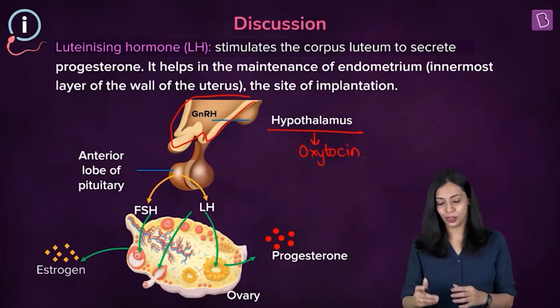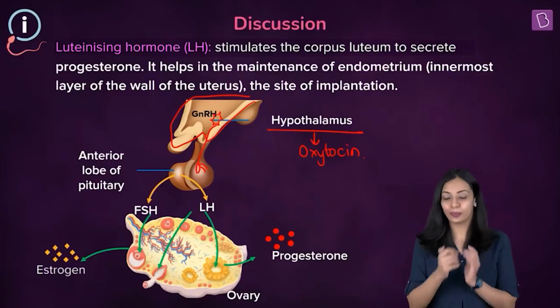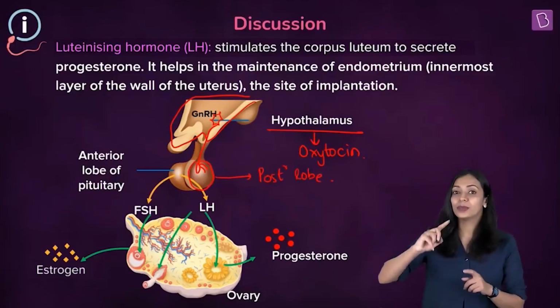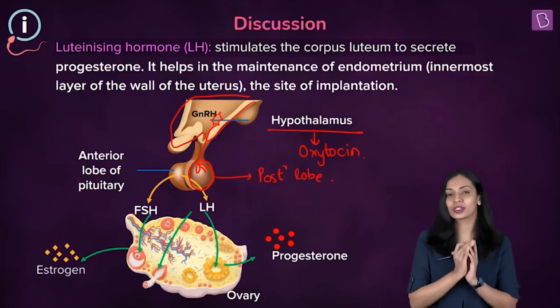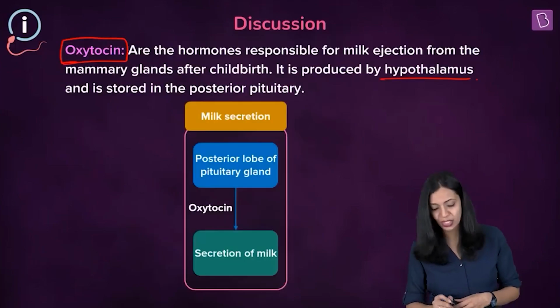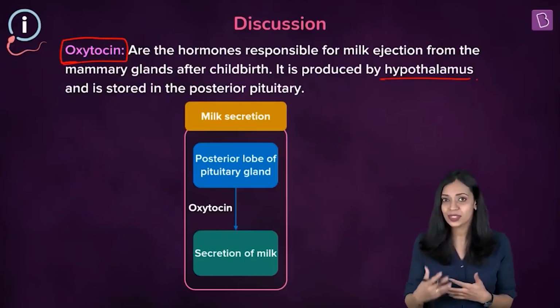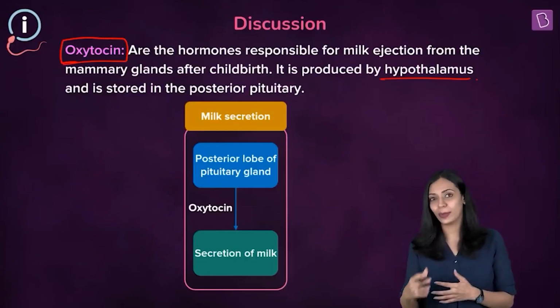After oxytocin is produced, the neurons will axonally transport the oxytocin to the posterior lobe of the pituitary, which you can find here. So this is the posterior lobe. Hypothalamus produces oxytocin and transports it axonally to the posterior lobe of the pituitary, where it can be stored and secreted. Okay, so in the question, they have asked us which gland produces the hormone responsible for release of milk. So the correct answer should be hypothalamus.